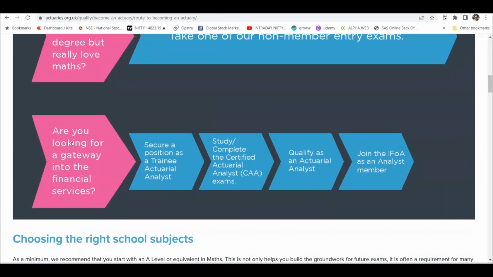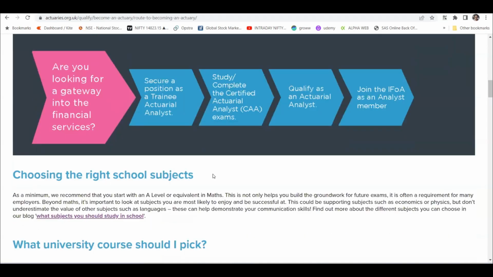Also, are you looking for a gateway to financial services? I think this is not that important. There are several things that they have created, like, instead of clearing those 13 papers, they have created SERA, or certified actuarial analyst, something like that. But all these are not of that much value. You have to become a fellow to enjoy the full benefits of being an actuary. Otherwise, that's not that important.